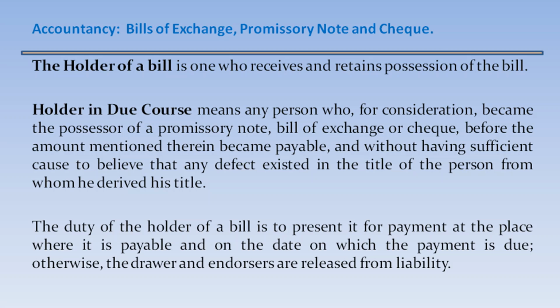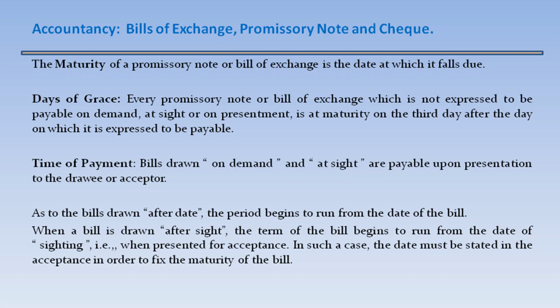The duty of the holder of a bill is to present it for payment at the place where it is payable and on the date on which it is payable. Otherwise, the drawer and endorser are released from the liability. The maturity of a promissory note or bill of exchange is the date at which it falls due.